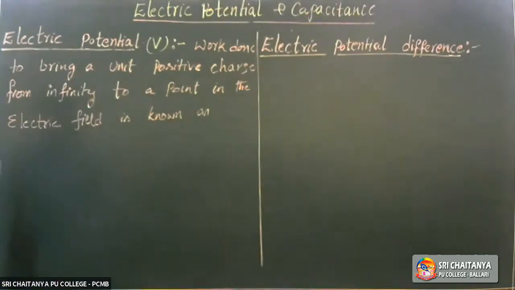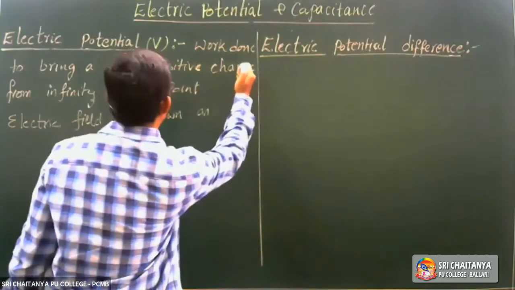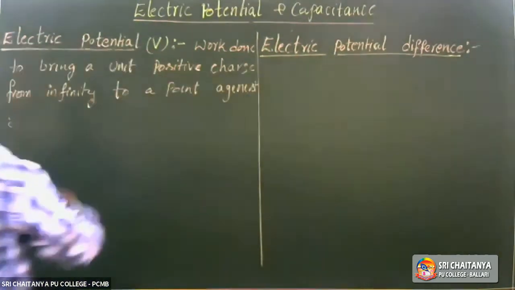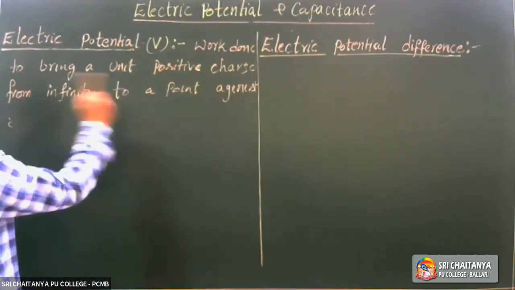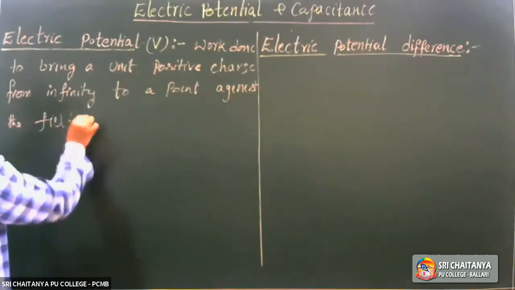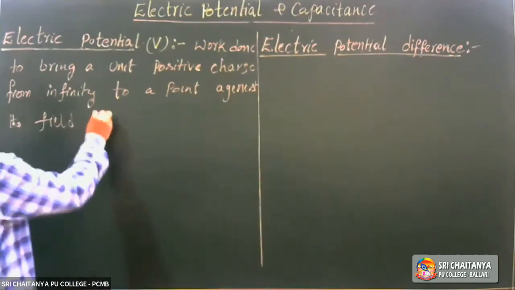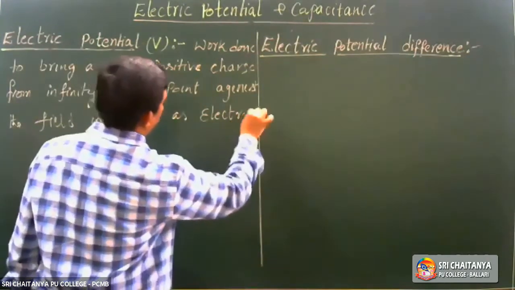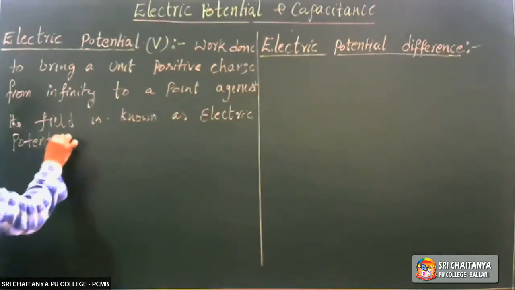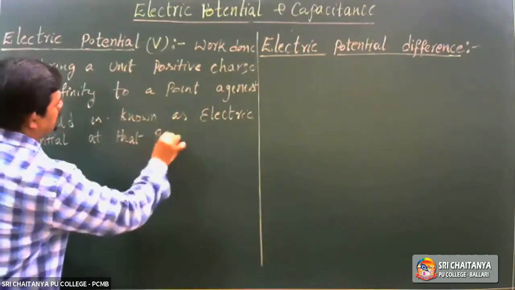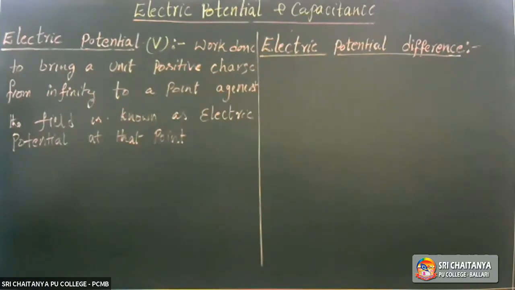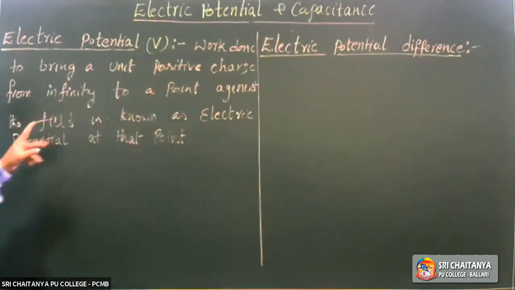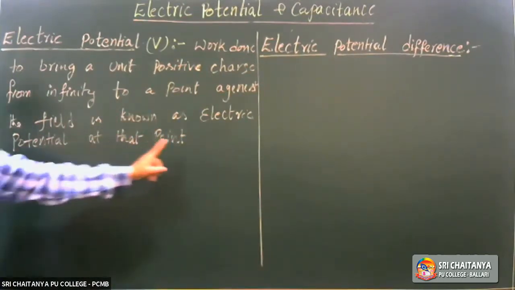Work done to bring a unit positive charge from infinity to a point against the field is known as electric potential at that point.